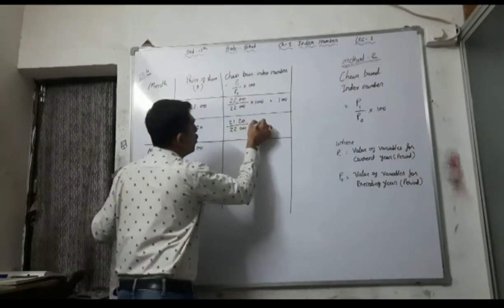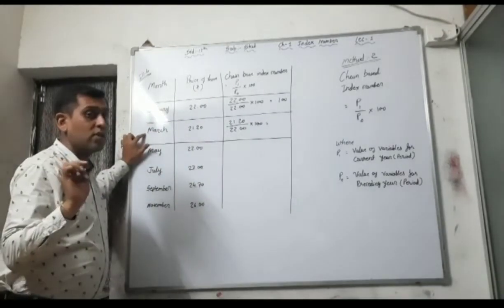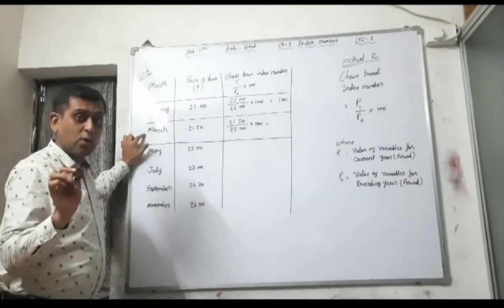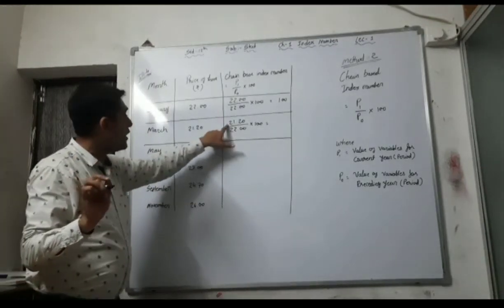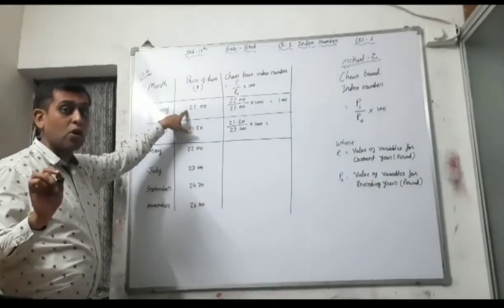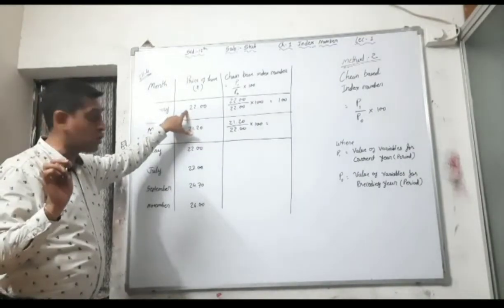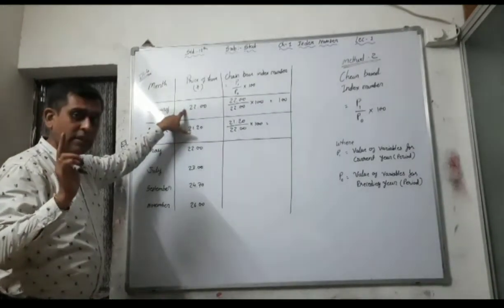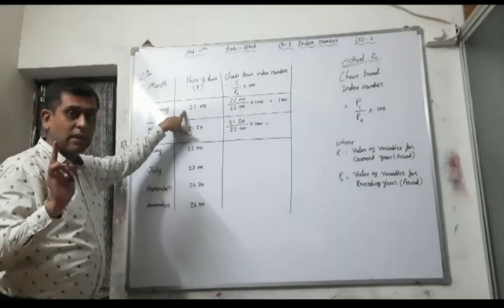22.00. So your second year answer for the fixed base and chain base is also the same. Here, what is your current year? 21.20. What is your previous or preceding year? 22.00. In the fixed base also, this divided by this in the second year, or here also this divided by this in the second year.